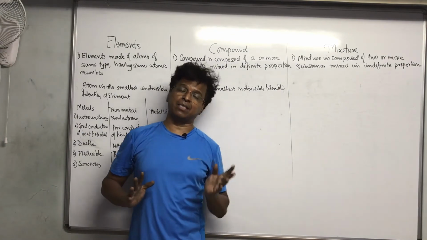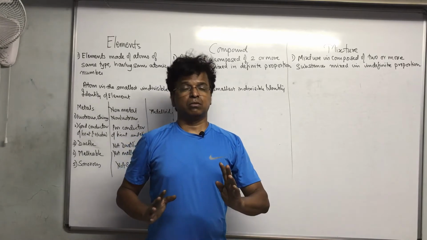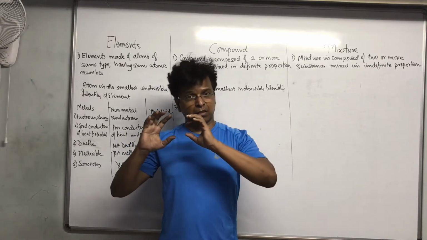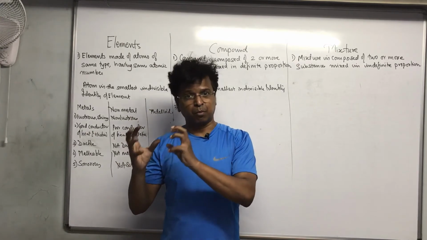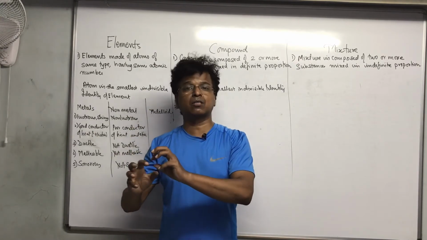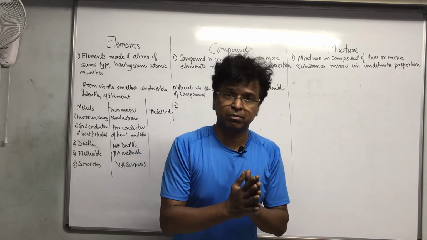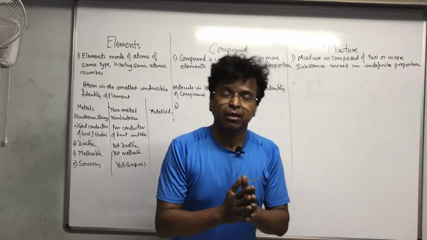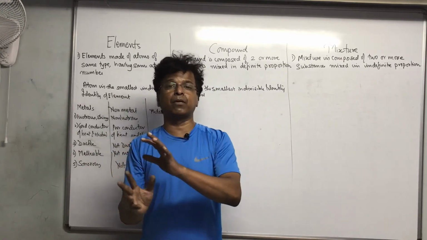So in brief, how will I write this point? In a compound, the properties of constituents are totally different from the properties of the compound. Are you getting my point? The properties of constituents are totally different from the properties of a compound.